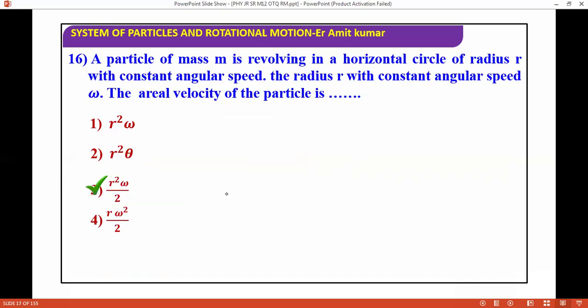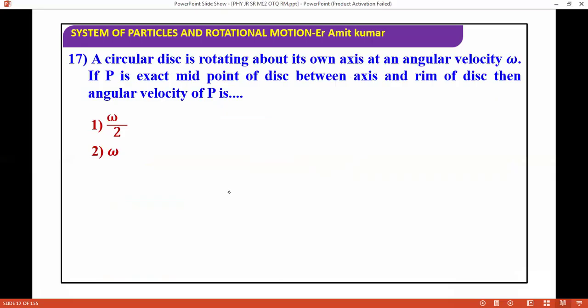Next question: a circular disc is rotating about its own axis with angular speed omega. The point P is at the exact midpoint between the axis and the rim of the disc. Then what is the angular velocity of P? It's a very easy question. The angular velocity is not going to change, that is omega.